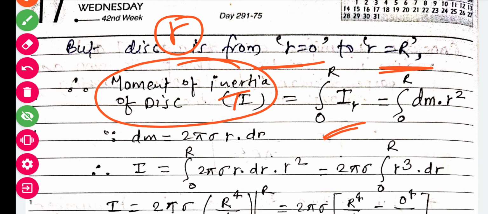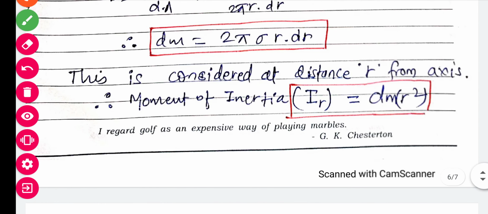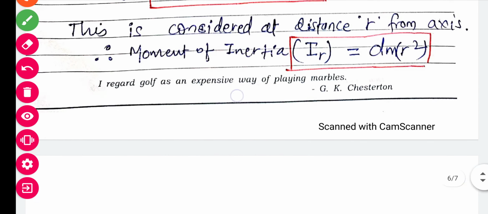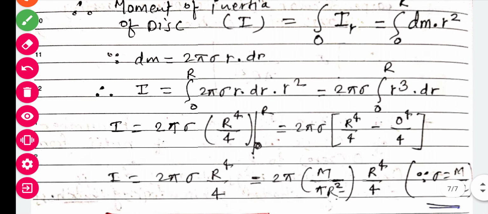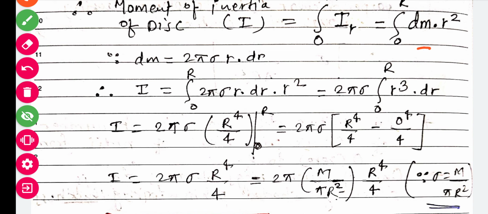So what is the value of dI? As we know, it is dm r square. But the value of dm is nothing but 2 pi sigma r into dr. In place of dm I can write 2 pi sigma r into dr into r square. 2 pi sigma is constant, so it is taken out. r square into r is r cube into dr. When we find the integration of r cube, it becomes r raised to 4 upon 4.